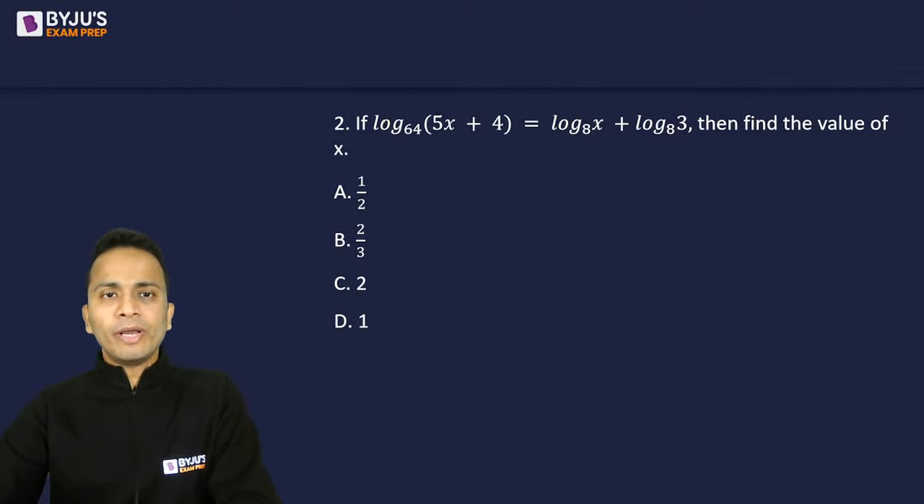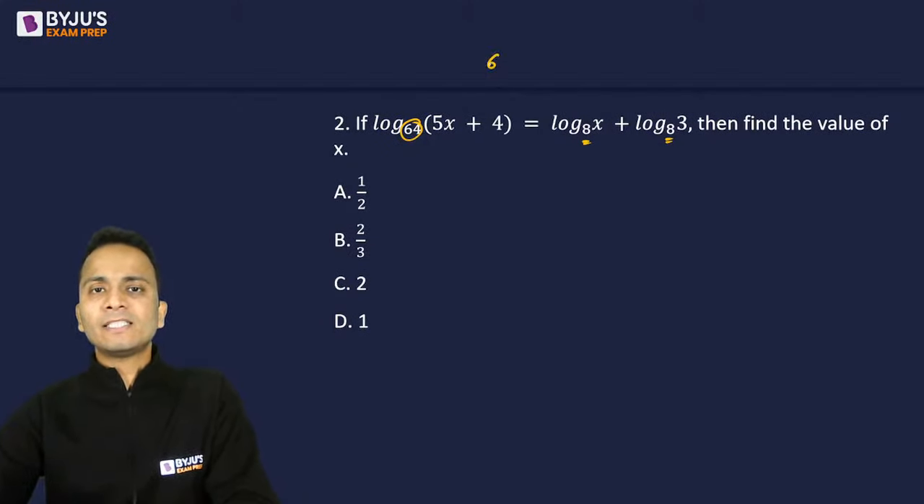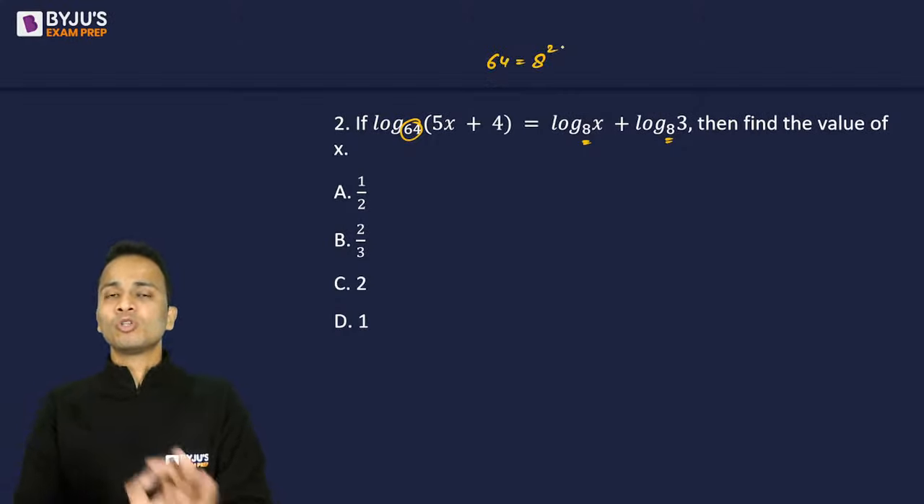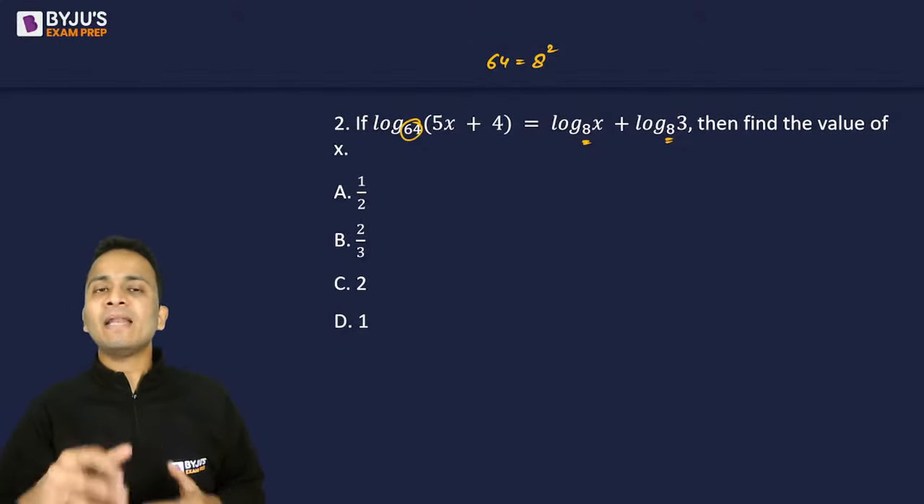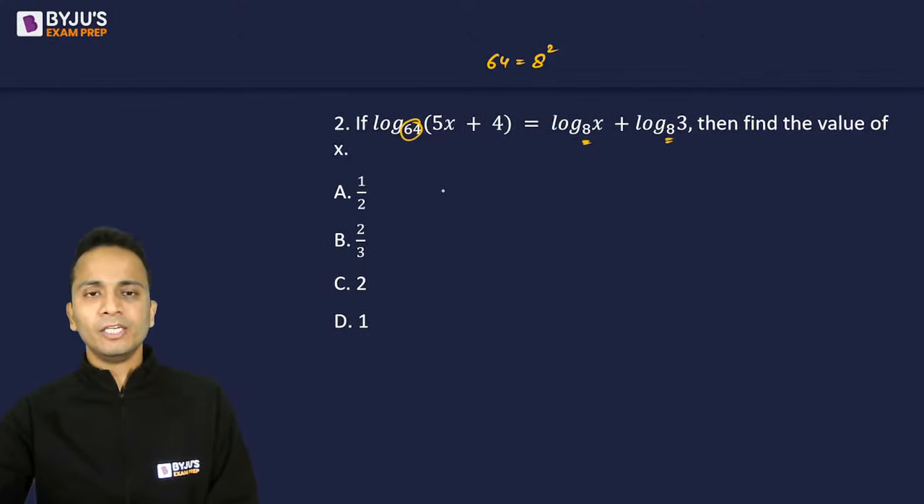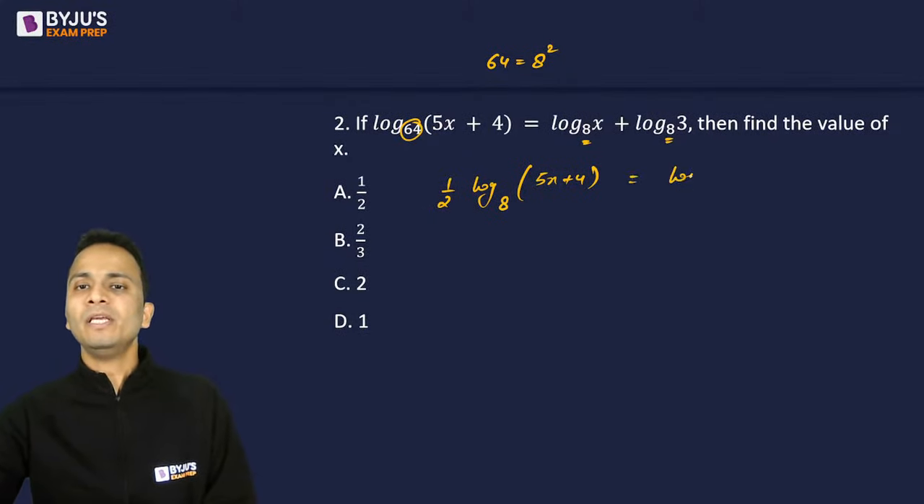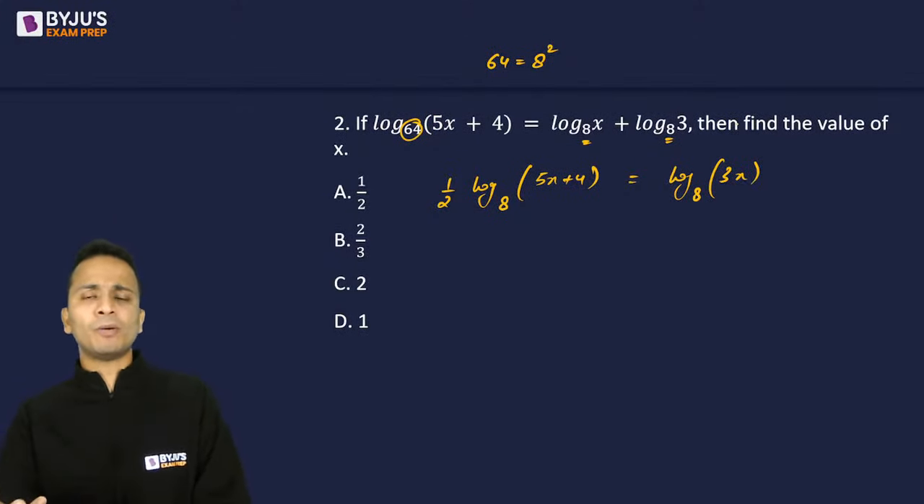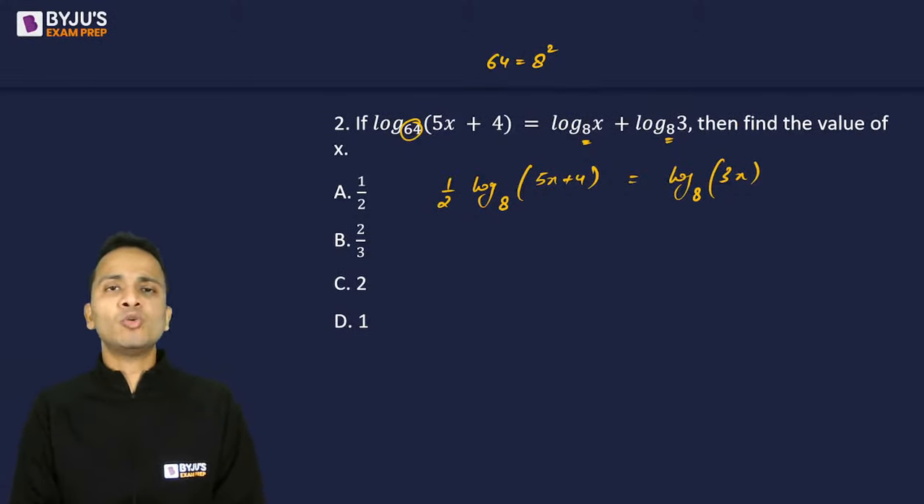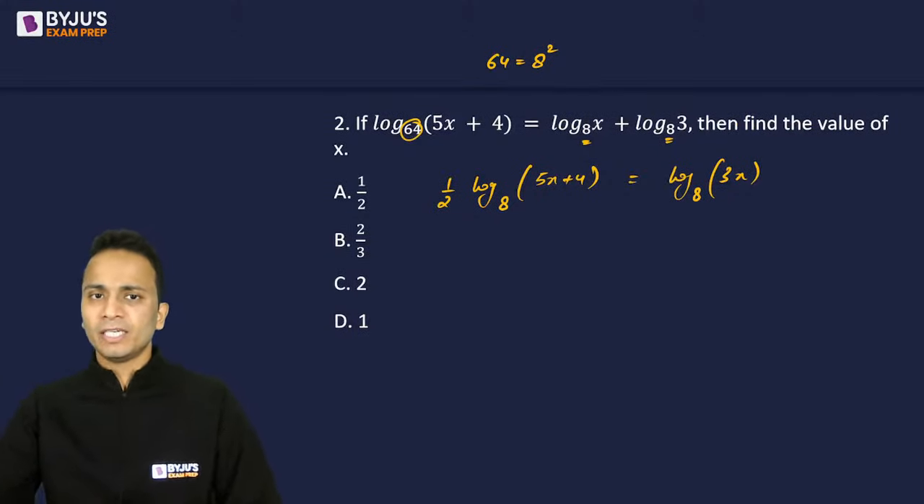ठीक है. Now here I have log and base is 64 and here the base is 8 on both sides, right? So I can say that 64 is 8 square. So the base, which is 64 on the left hand side, can be converted to base 8. So I can write the left hand side as half log 5x plus 4 and the base will become 8, and the right hand side will be log of 3x to the base 8. On the right hand side, I have applied the property that log a plus log b is equal to log of a multiply b. All right, fine.